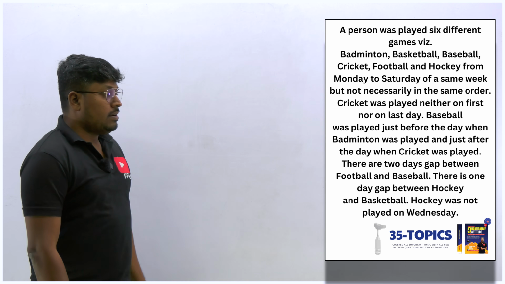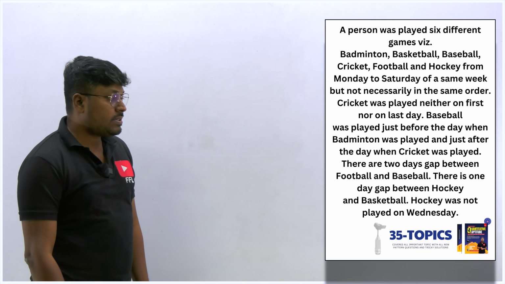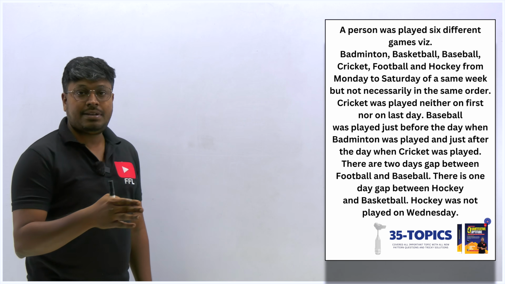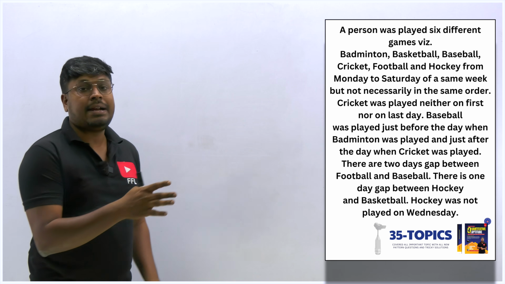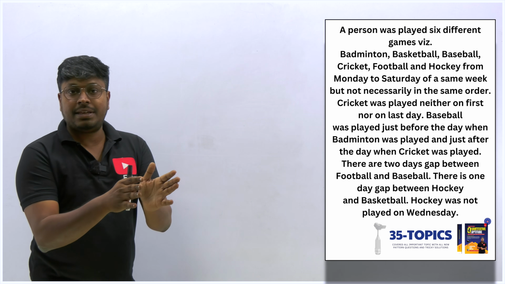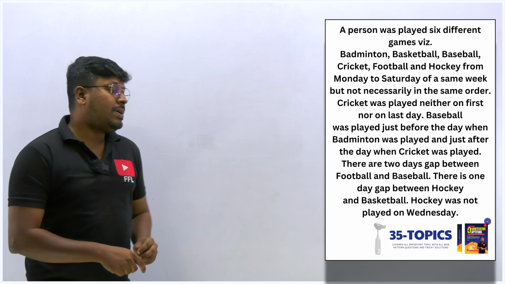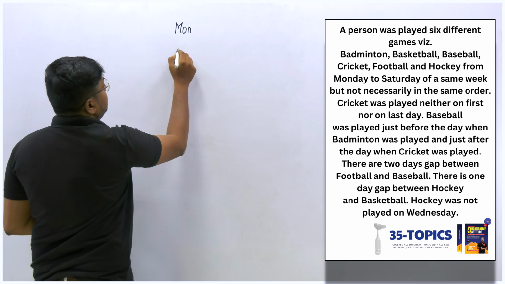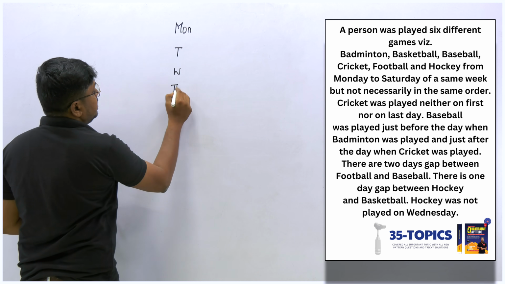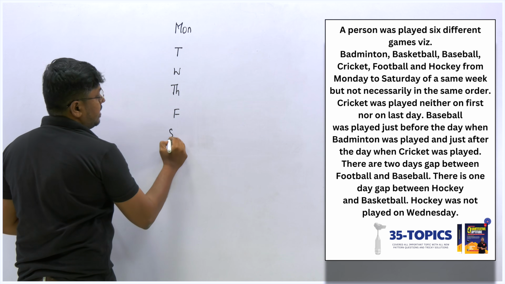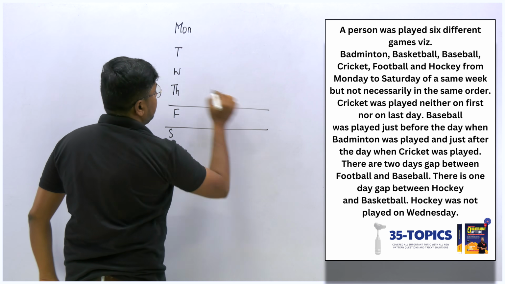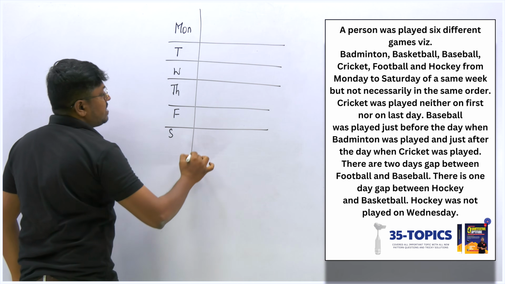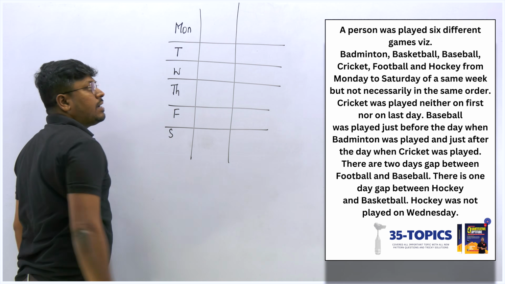A person has played 6 different games, so badminton, basketball. Totally there are 6 games, starting from Monday to Saturday. That means Sunday was not given. Totally 6 days, and totally there are 6 games, right? So let's draw this: Monday, Tuesday, Wednesday, Thursday, Friday and Saturday. Sunday was not given here. So our target is to find which game the person plays on which day.